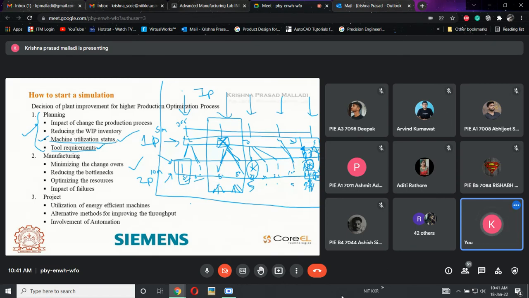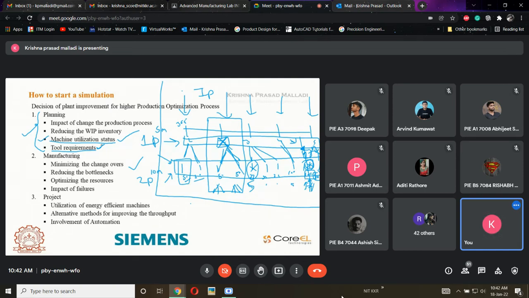We can check different scenarios. As you said, what will happen if I give 100% to that machine and use this ninth machine as a backup? What will happen if I give 50-50 to this? We can check any type of permutation and combination with this machine utilization status.